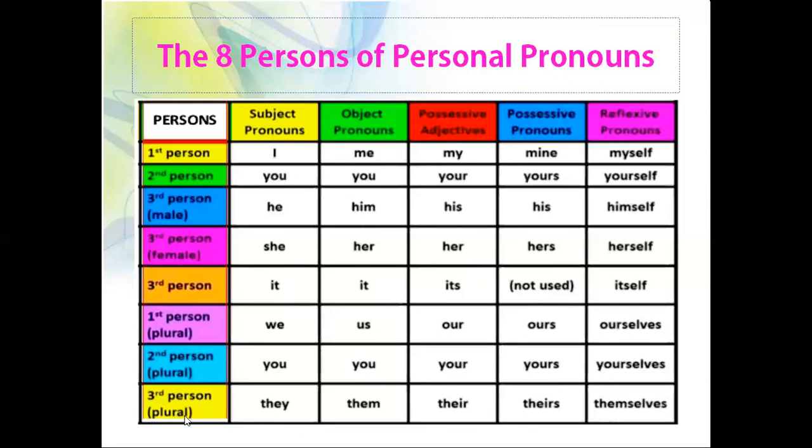Then third person plural. Subject pronoun they, object pronoun them, possessive adjective their, possessive pronoun theirs, then reflexive pronoun themselves. So you have to understand this chart. If you read it, you will understand. This is very important for doing your worksheet on personal pronouns.